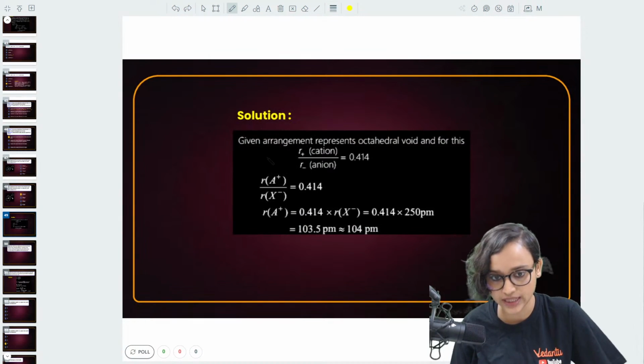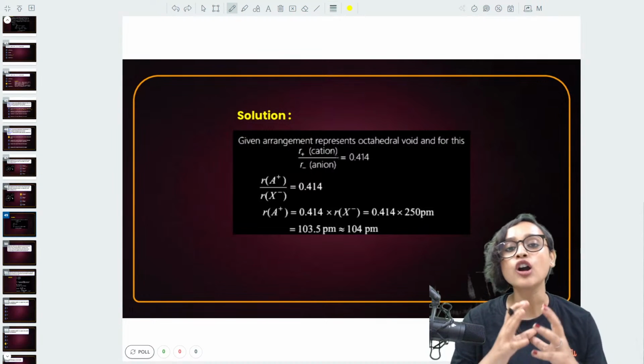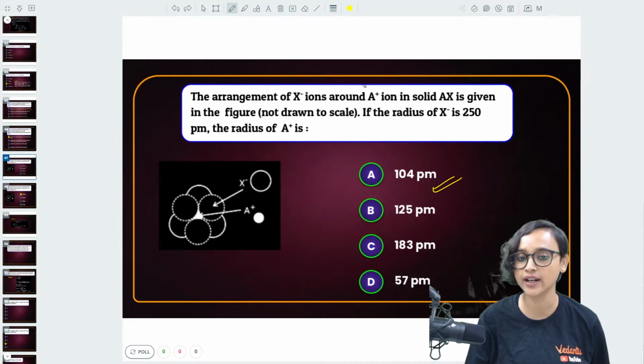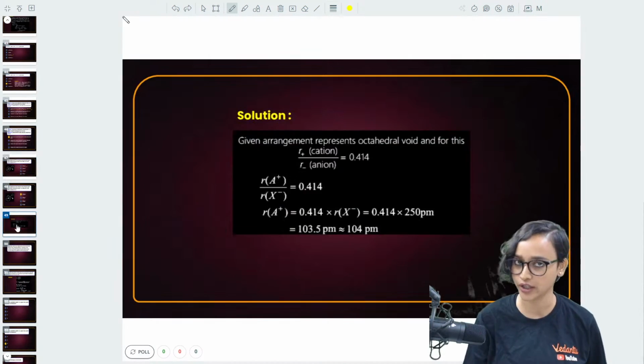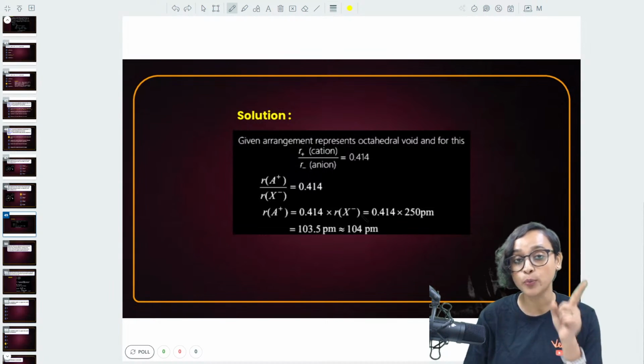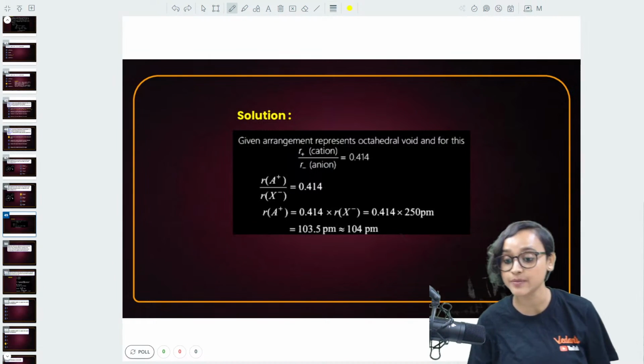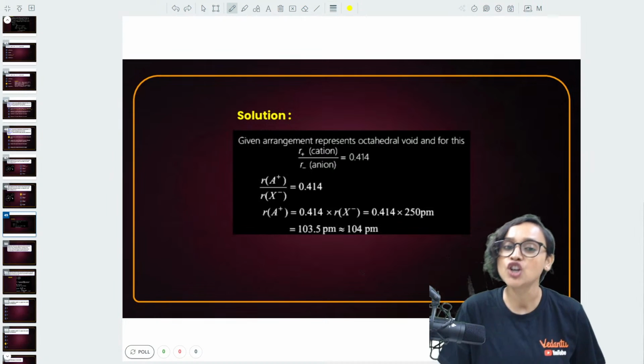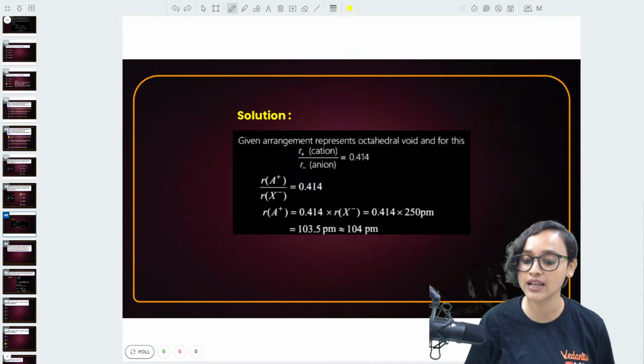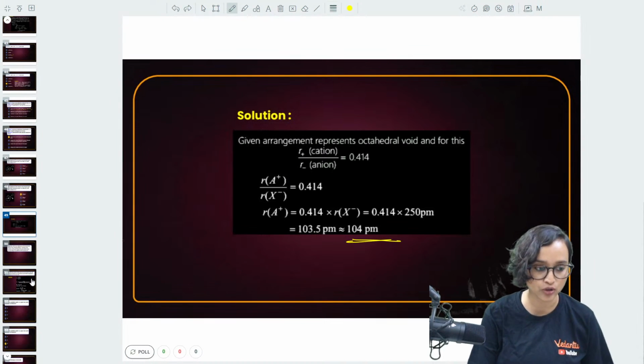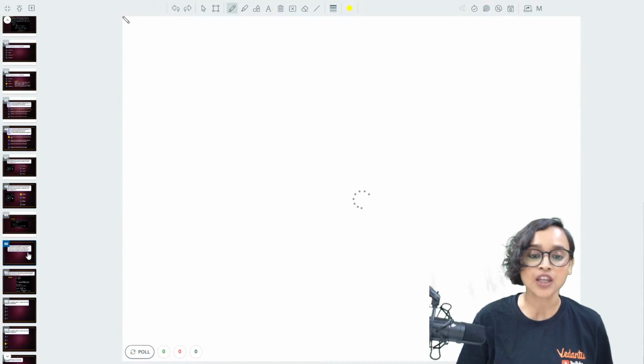How do we calculate? Let's talk about it. So the arrangement represents an octahedral void, right? So that means that R cation divided by R anion is supposed to be 0.414. So A plus divided by X minus will be 0.414. Now we have to find A plus, so 0.414 multiplied with X minus, and we already know that it is 250 picometer. So 0.414 into 250 picometer is 104 picometer. Very good, guys. Moving on to the next question.